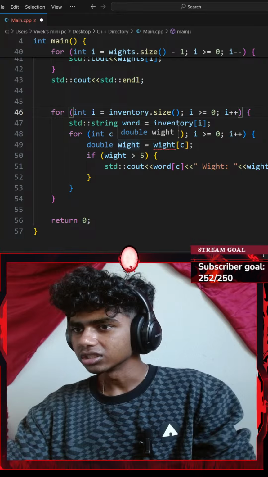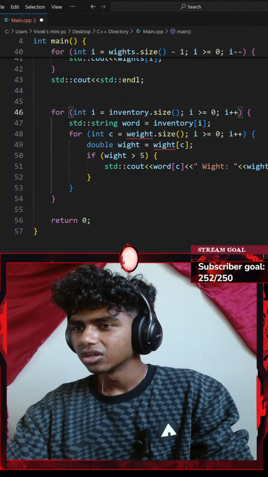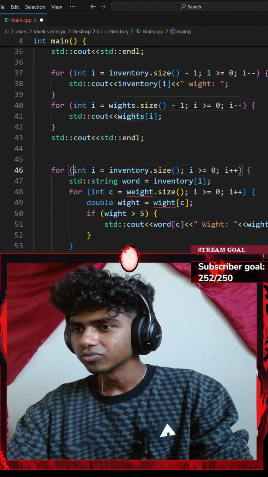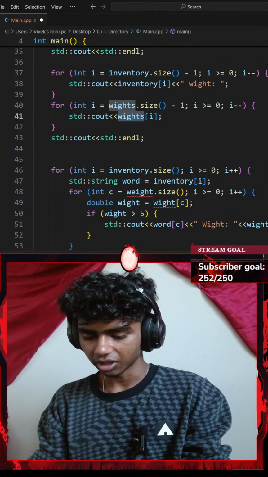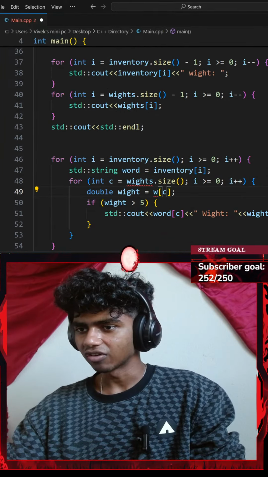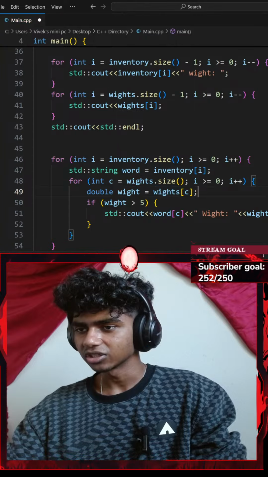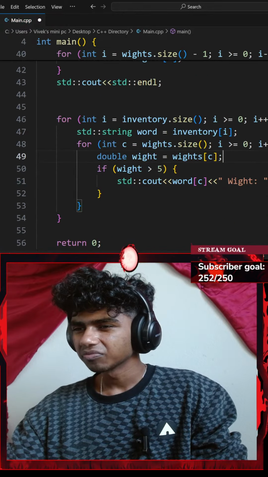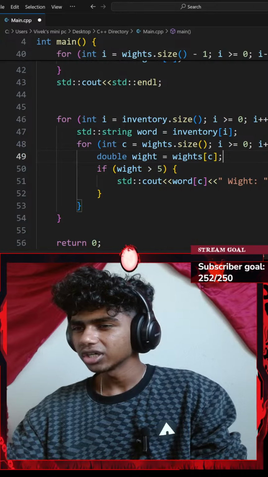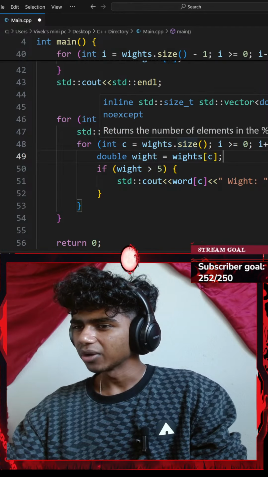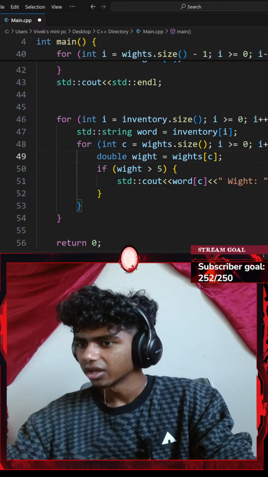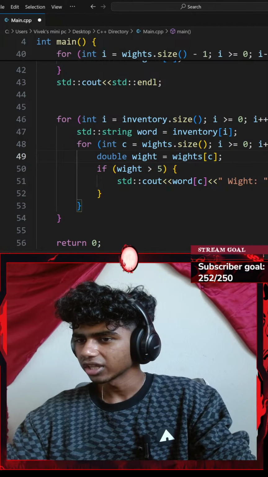Oh, actually, I spelled wrong almost everywhere. Okay, actually, let me just leave it to the wrong spelling, guys, because I need to change it from every single place. Okay, word. weights.size, my weights is vector, and then I go with weight, which is greater than 5.